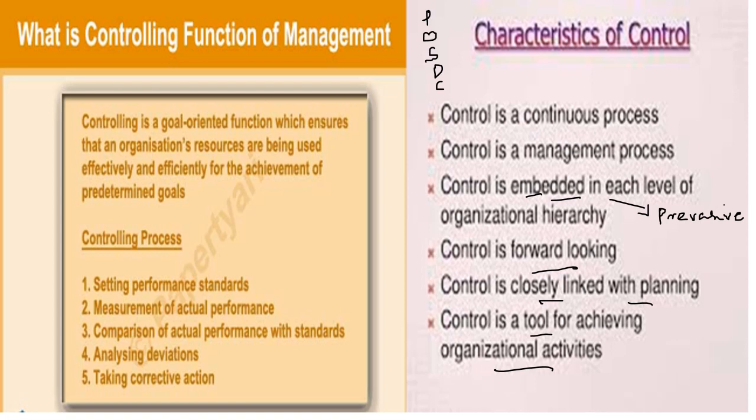The next step is you have to compare the actual performance with the standard. The standard performance you have set at the planning function, we have to evaluate or compare with the actual performance, right? Then after that analysis you will get to know the deviation, that is, whether your predetermined goal is achieved or not. If there is any deviation you have to take corrective action. So this is the way it happens in an organization.